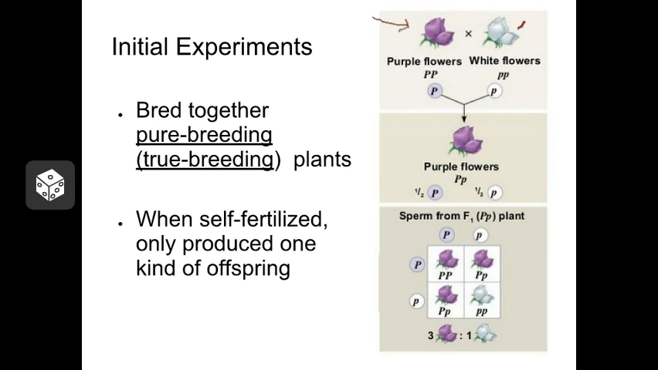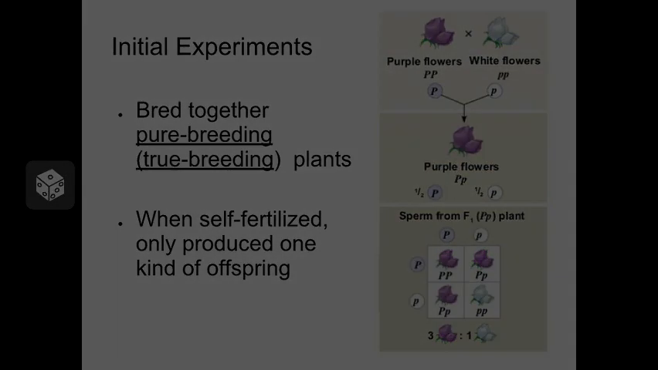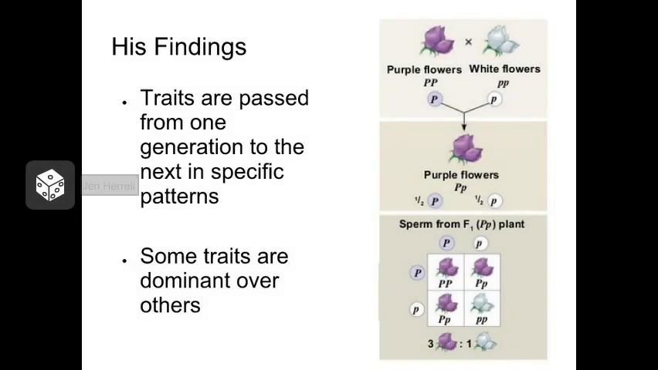He also took plants that were pure breeding for this white flower characteristic. In other words, if you breed this white flower to itself, it only produces white offspring. And then he decided he was going to breed them to each other to see what would happen. So he took a pure breeding purple plant and a pure breeding white plant and bred them together. This first little experiment produced some surprising results.